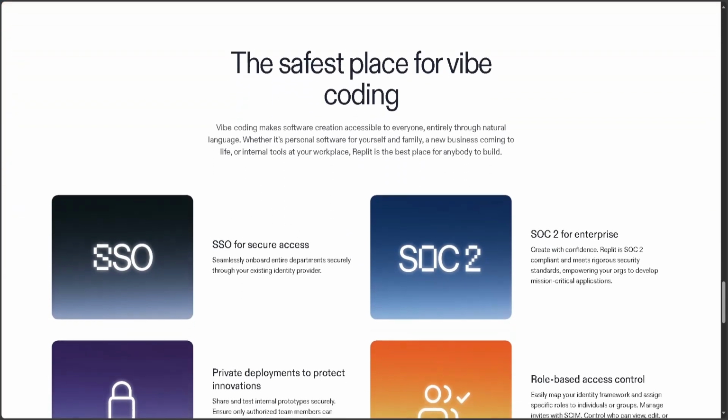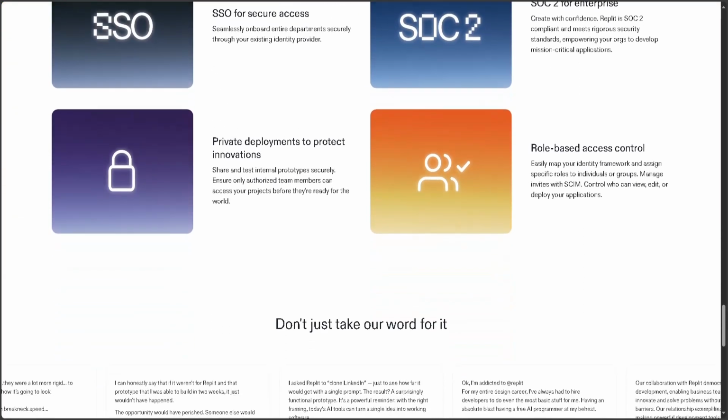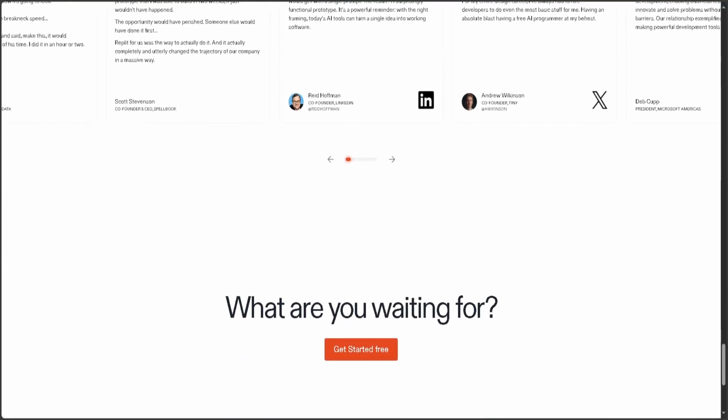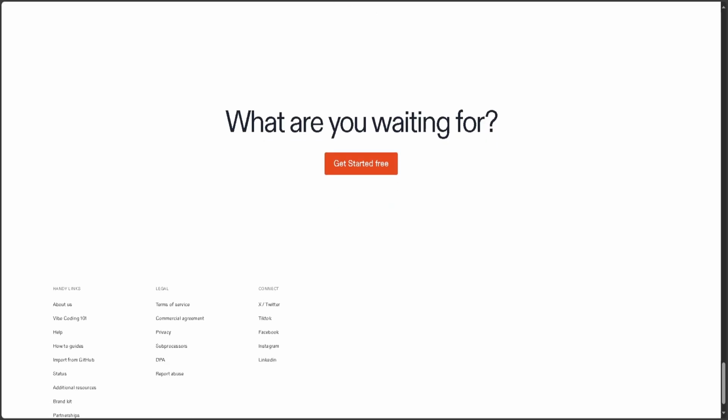For learning and playing around, Replit is great. For building something you can actually launch and scale, Base 44 is often the smarter bet.